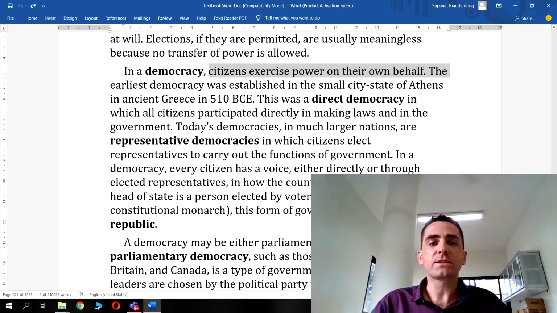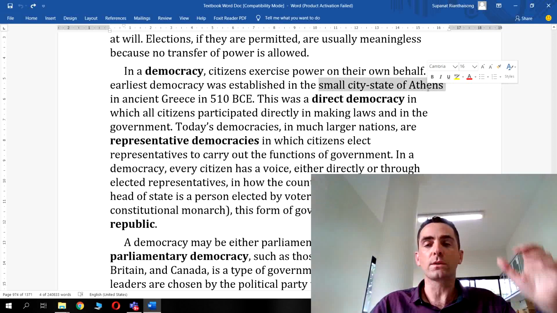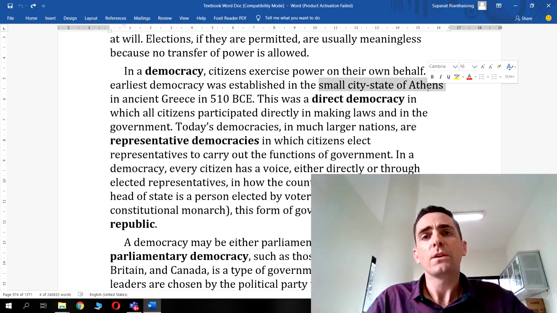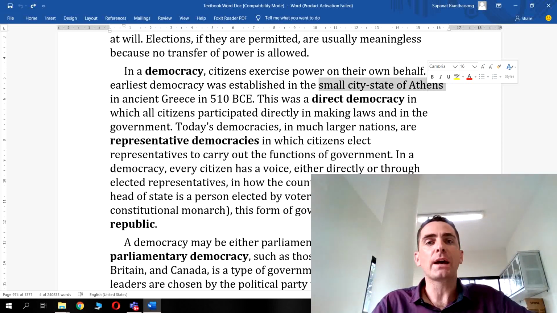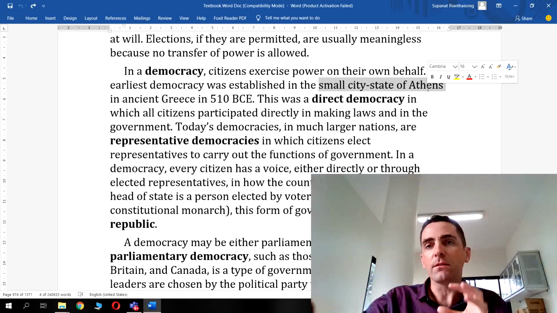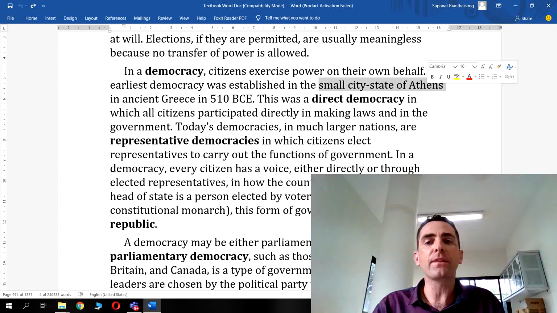Okay, so the earliest democratic systems were the small Greek city-states of Athens. These were known as, what do you call them again? Polis. So in ancient Greece, they had the polis, P-O-L-I-S. These were city-states which had their own walled communities. They were little mini countries almost, but they had their own system.